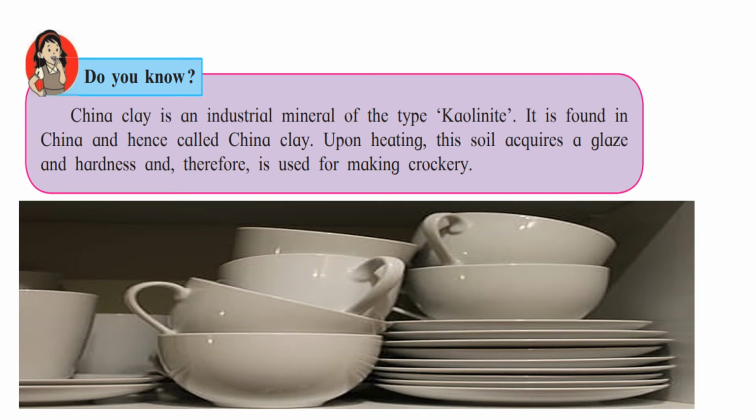We know that all our crockery, that is, cups, saucers, plates, bowls, are made of china clay. So, what is china clay? China clay is an industrial mineral of the type kaolinite and it is found in China and hence it is called china clay. Now, what is so special about it is upon heating, this soil acquires a glaze, that is, it shines and hardens, and therefore it is used for making crockery.